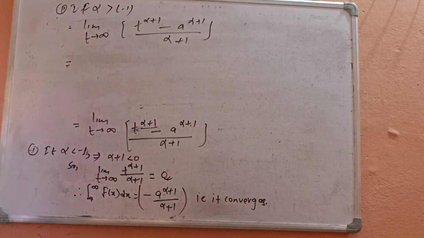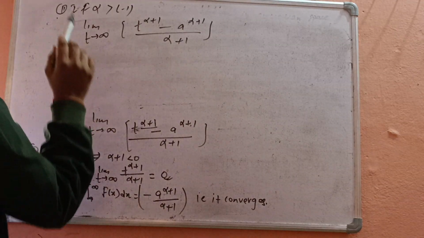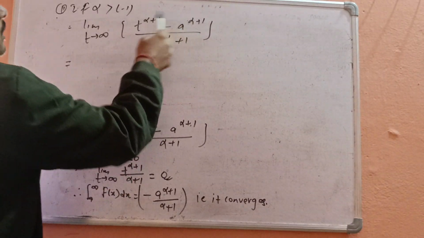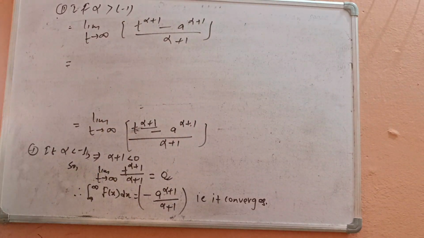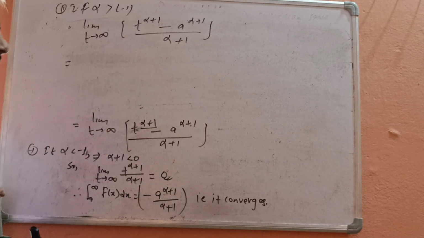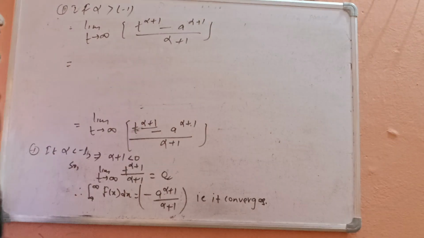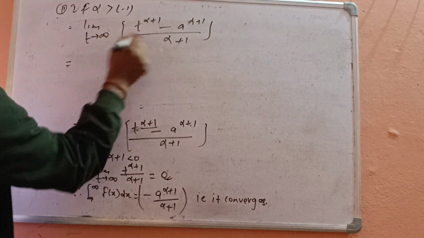will always be infinity. Its value is always infinity. That means the whole term will be infinite. Hence the value does not exist. That means the limit does not exist. The whole value tends to